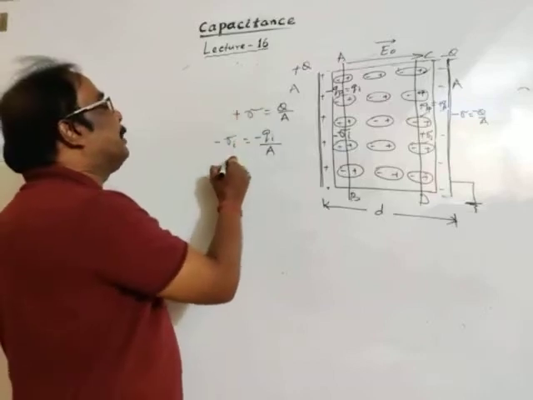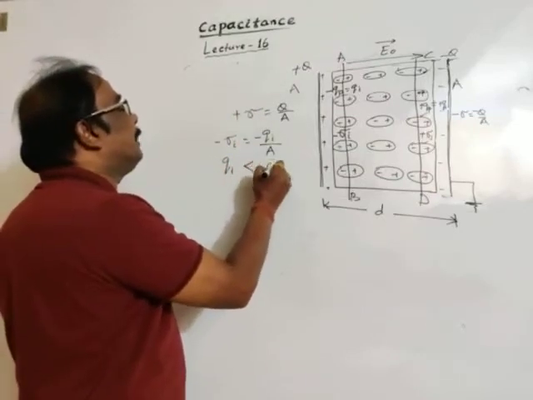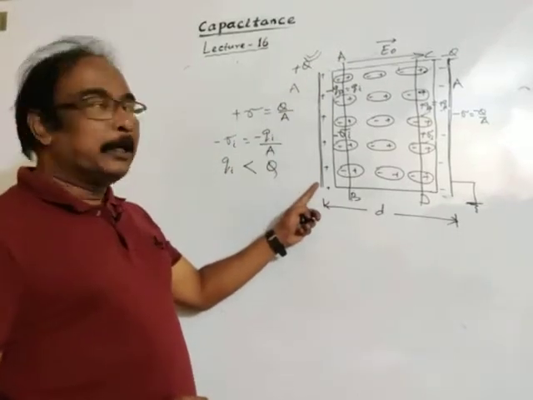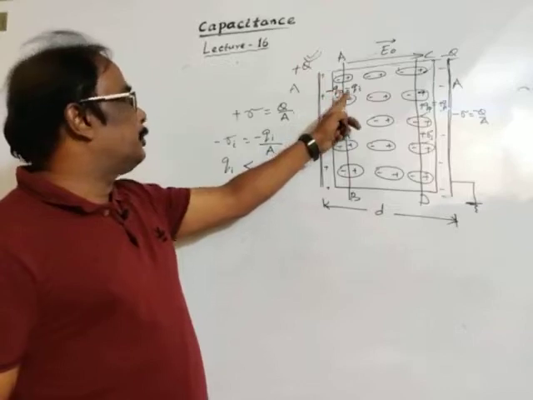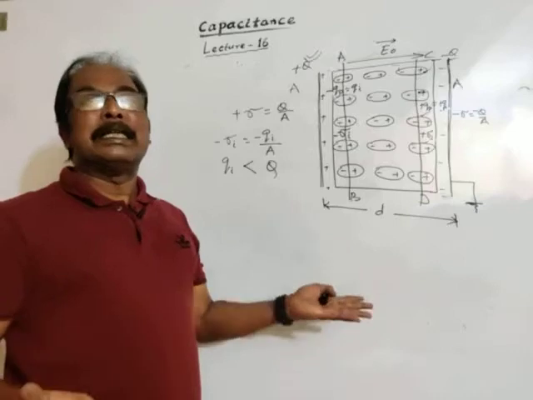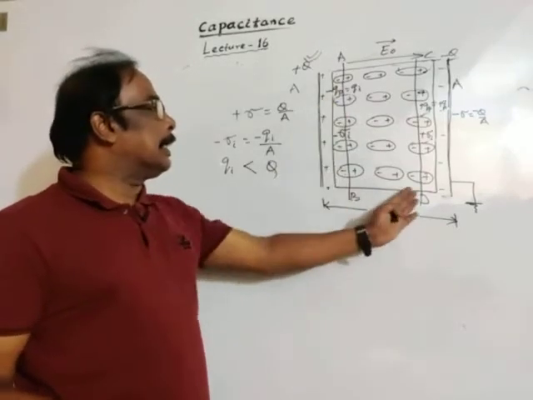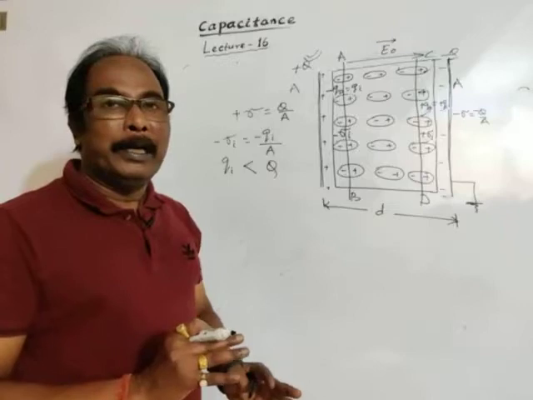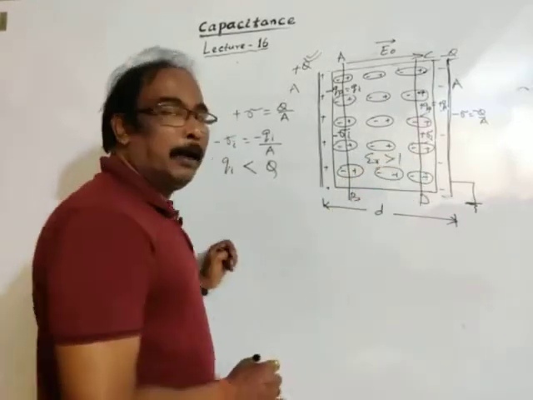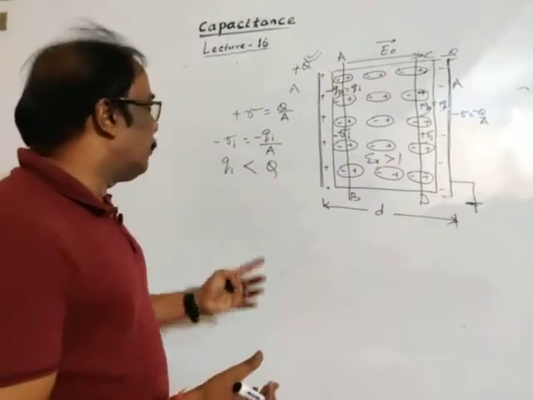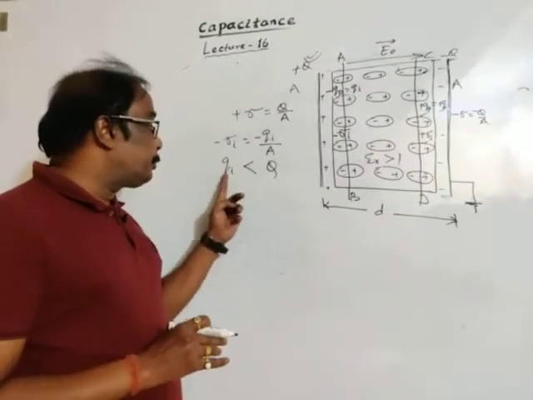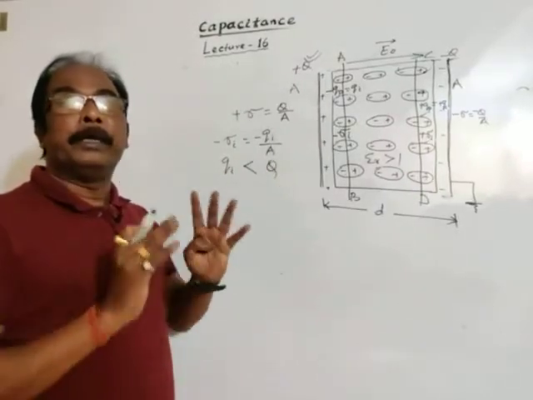Here the inducing charge is the positive charge given to the plate, and the induced charge is QI or QP. But this is not a conducting medium, it is a dielectric medium. For a dielectric, epsilon R, the relative permittivity, is greater than 1, so the magnitude of induced charge is less than the magnitude of inducing charge.